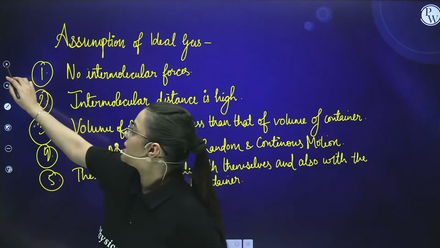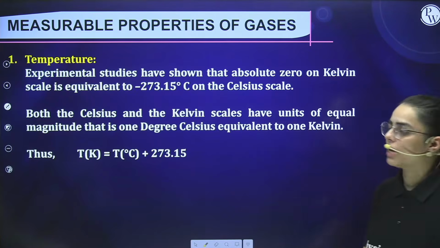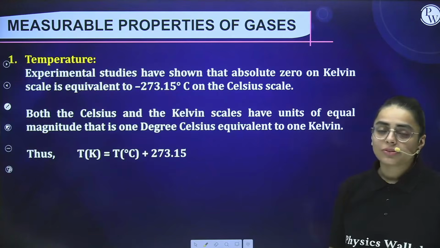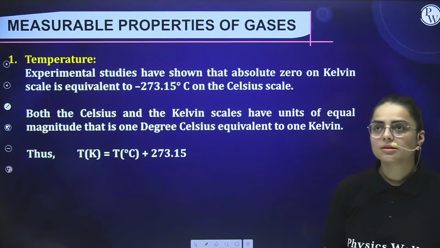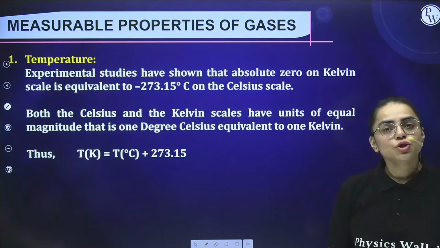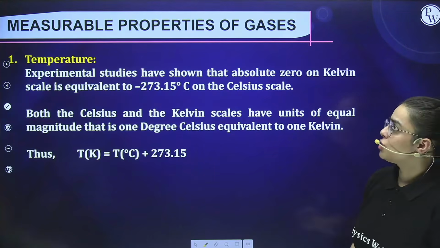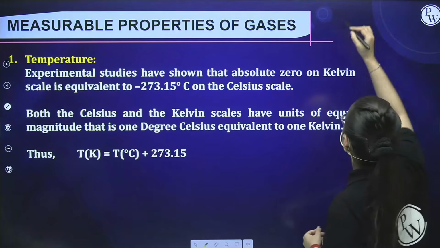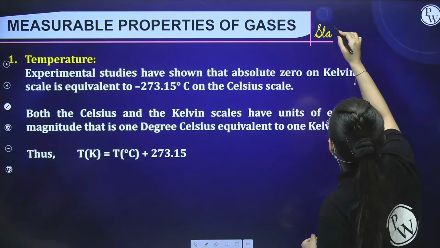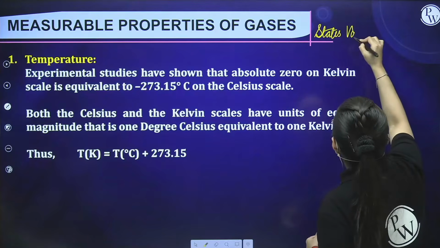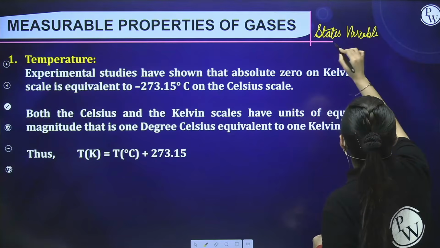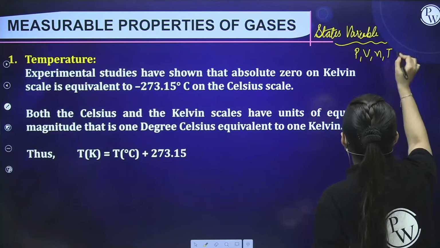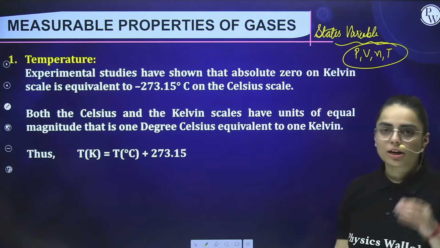Now comes our next segment, that is going to be measurable properties of gases. What are the measurable properties of gases? We have already seen the intermolecular forces. Now there are certain state variables which define the measurable properties, which define the physical state of gases. The state variables define the physical state of the matter. It can be pressure, volume, number of moles, or temperature. There are 4 state variables which we are going to talk about.